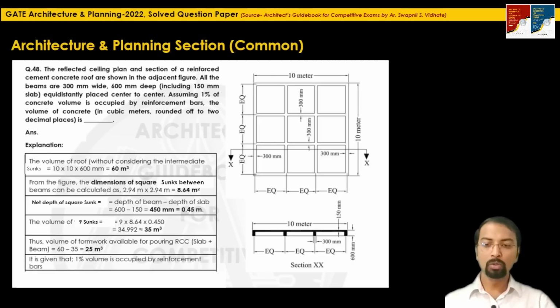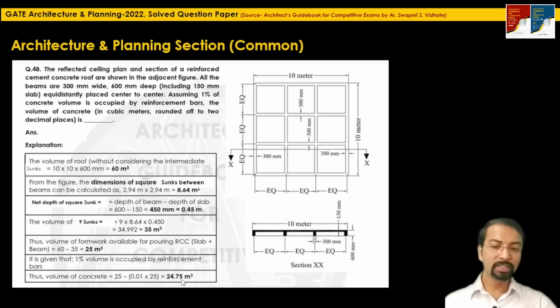Okay. So as given, 1% is occupied by reinforcement bars. So volume of concrete will be 25 meter cube, the total volume of formwork, minus 1% of 25, that is 0.01 into 25. The value will be 24.75. This is the volume of concrete which we can pour in this formwork. Okay, so this is the final answer.